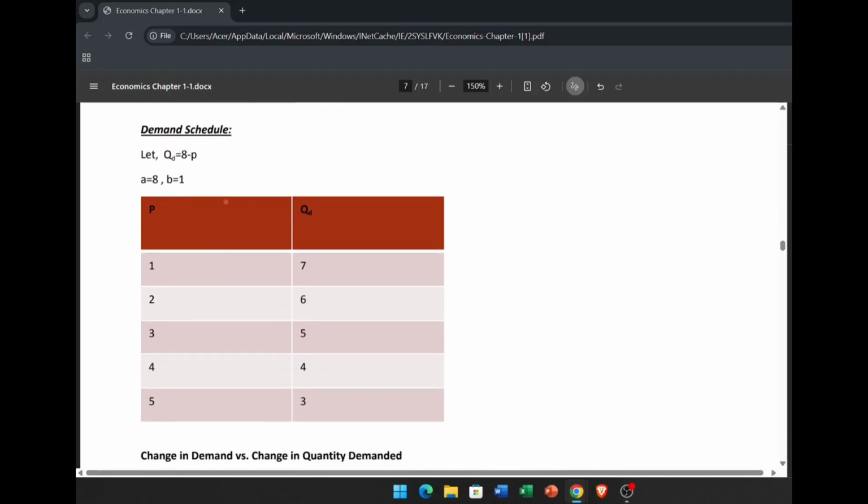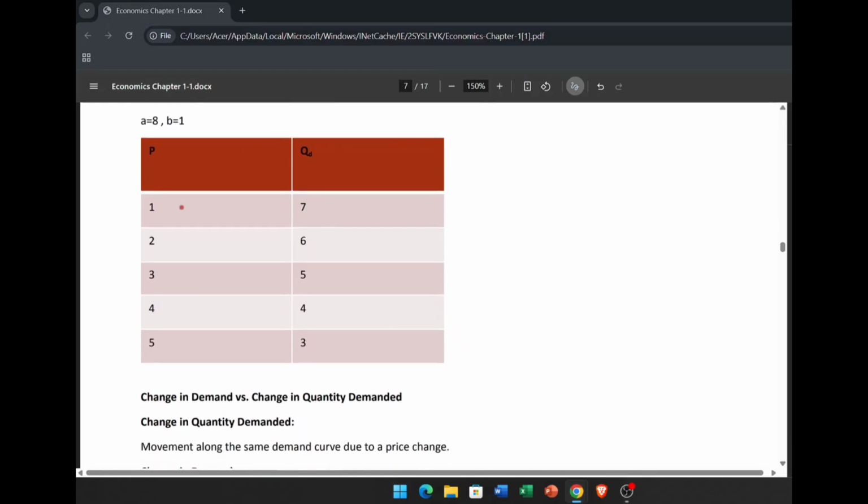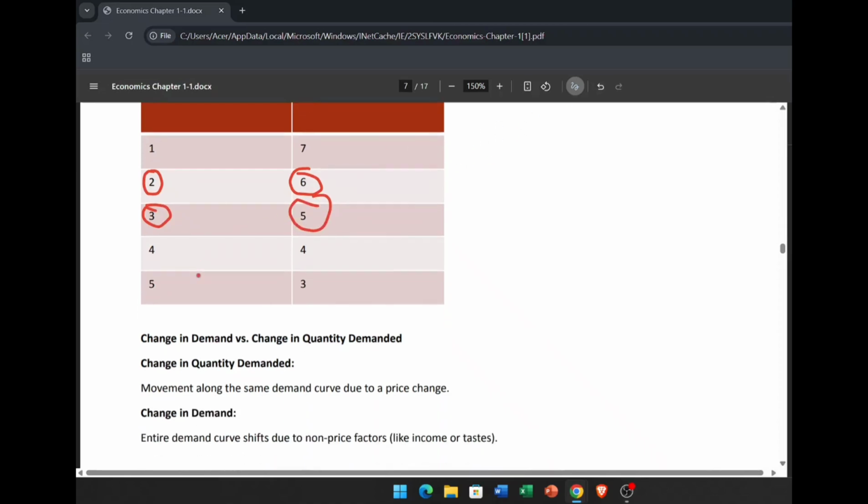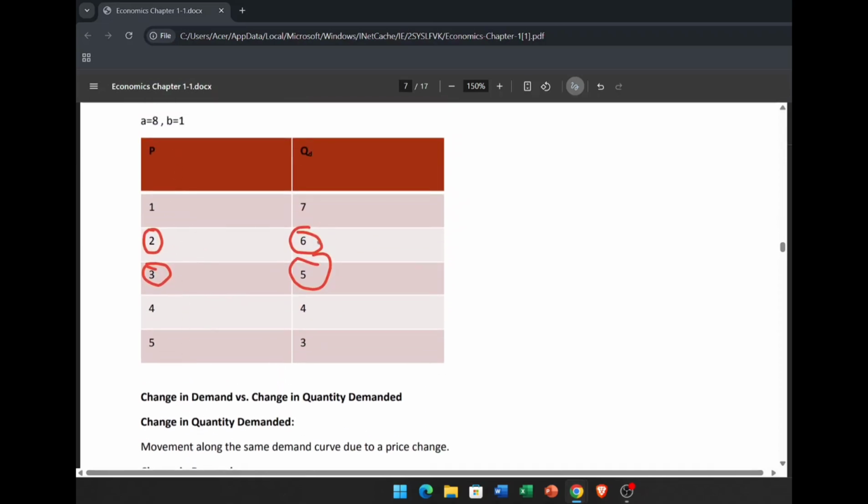And in the schedule we can see when the price is 1, the quantity demanded is 7. When the price is 2, the quantity demanded is 6. When the price is 3, the quantity demanded is 5. And when the price is 4, the quantity demanded is 4. So basically when the price is increasing, the quantity demanded is decreasing. So from here we can see the inverse relationship.